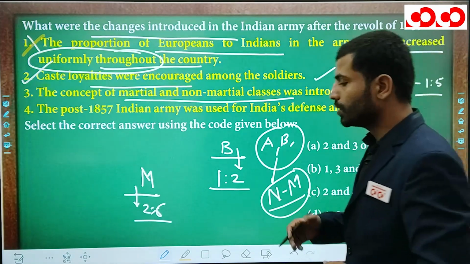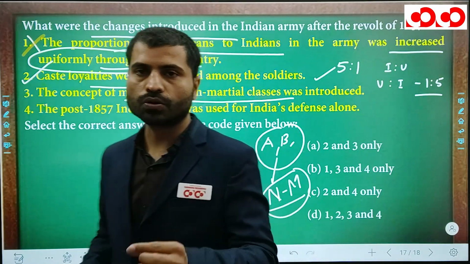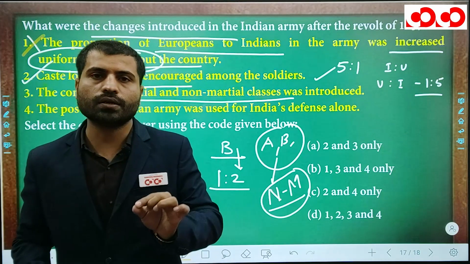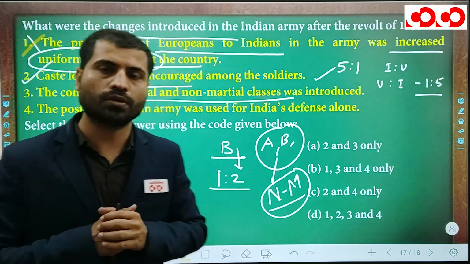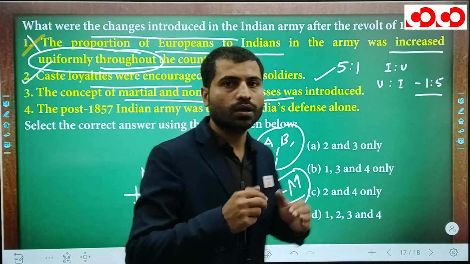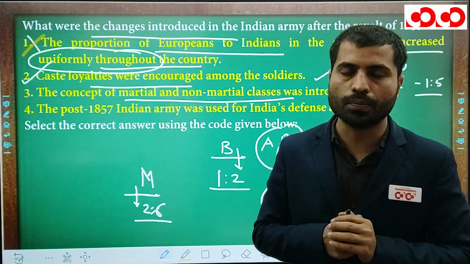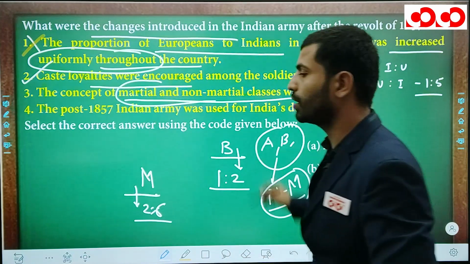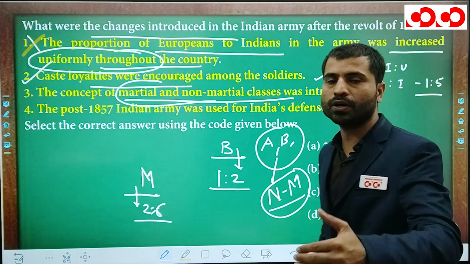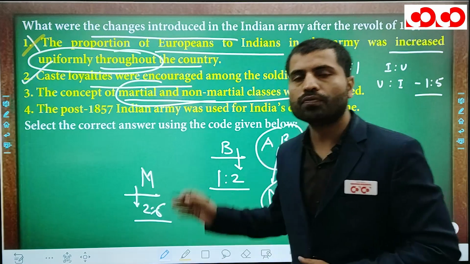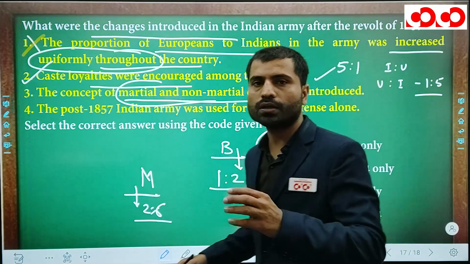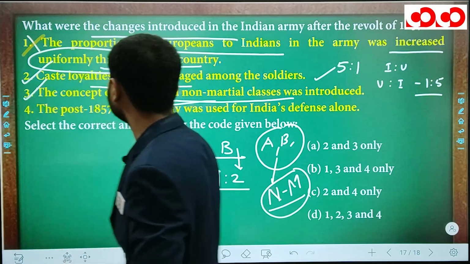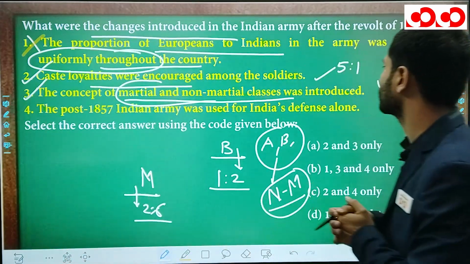Okay. Now next another reason is Sikh, Gurkhas and Pathans. These regiments who have assisted to suppress the 1857 revolt, 1857 के रिवोल्ट को सप्रेस करने में जिन्होंने हेल्प किया था, उनको मार्शल क्लास डिक्लेयर किया गया. Now there is a bulk recruitment from these areas, and from these martial classes there is a large recruitment in the army. So yes, this statement is correct. So the concept of martial and non-martial classes was introduced.